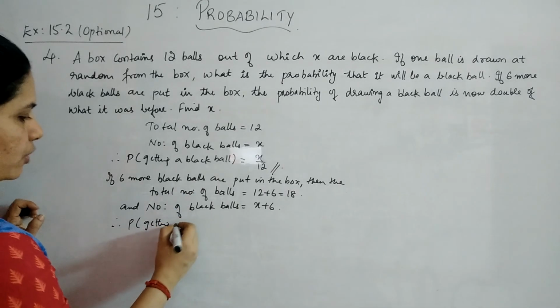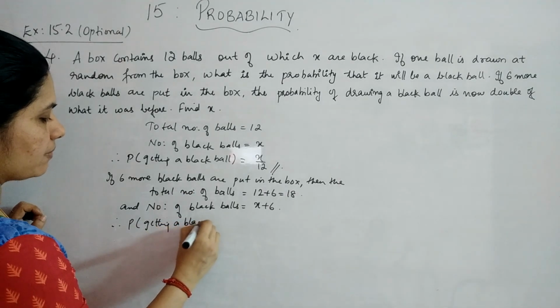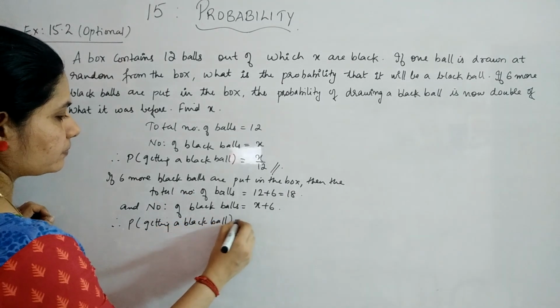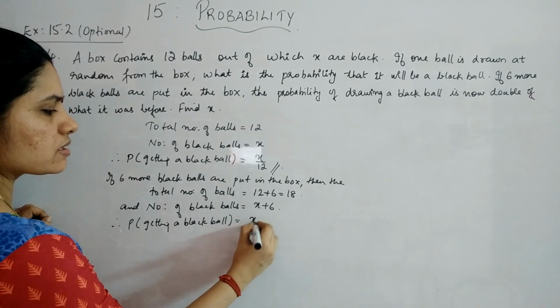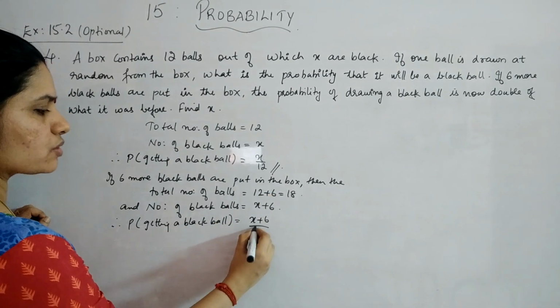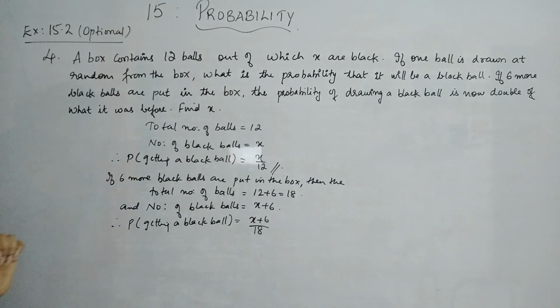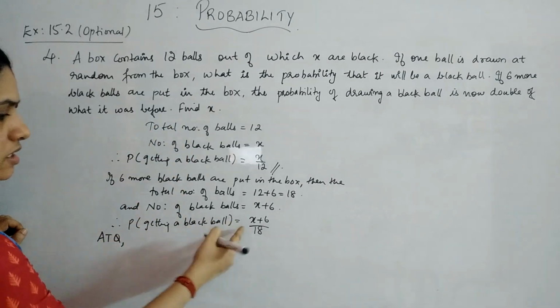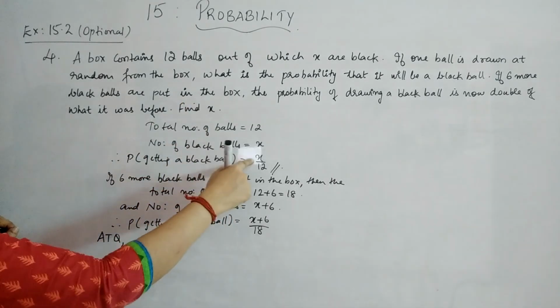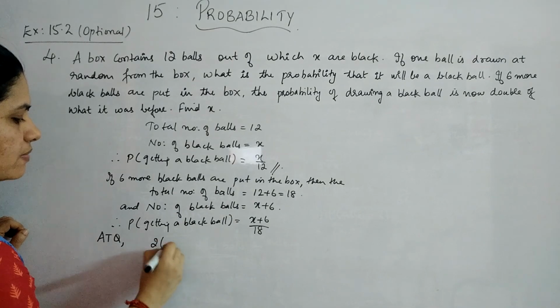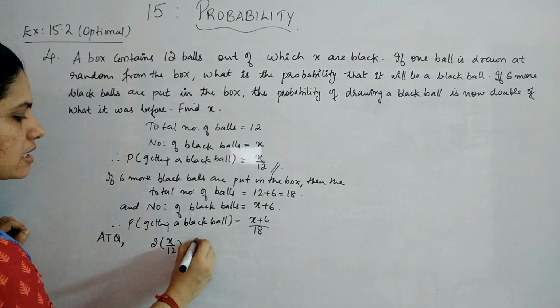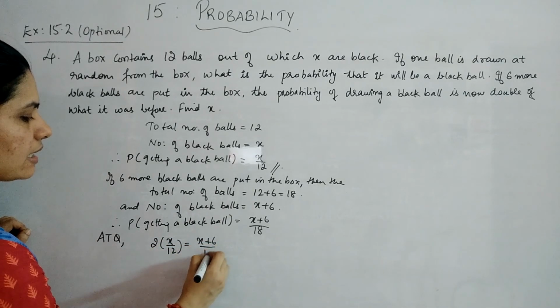The probability of getting a black ball now is the number of black balls divided by the total number of balls, which is now 18. According to the question, 2 times x by 12 is the same as x plus 6 by 18.